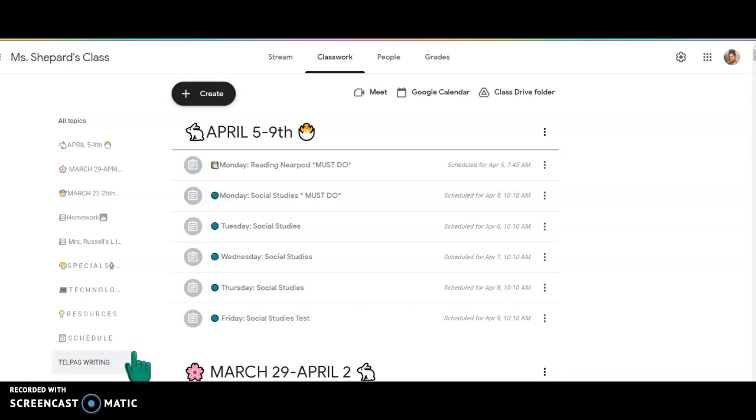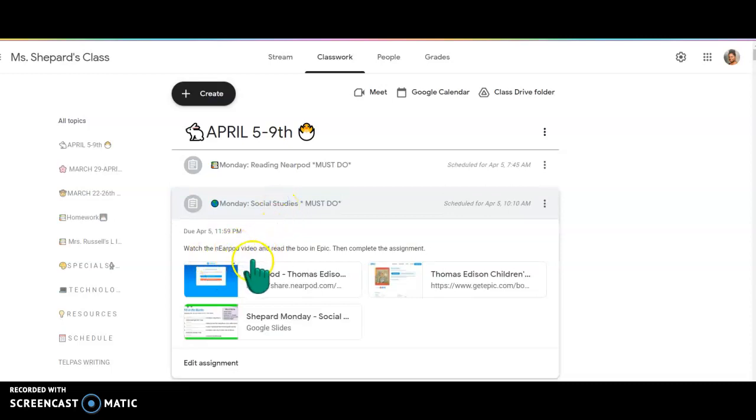Okay, y'all should have completed your reading Nearpod activity, continuing our research on step number 3 in our research. So for social studies, you're going to complete a social studies activity in Google Classroom. So you're going to go to classwork. You're going to find Monday social studies must do. And the directions are right here.